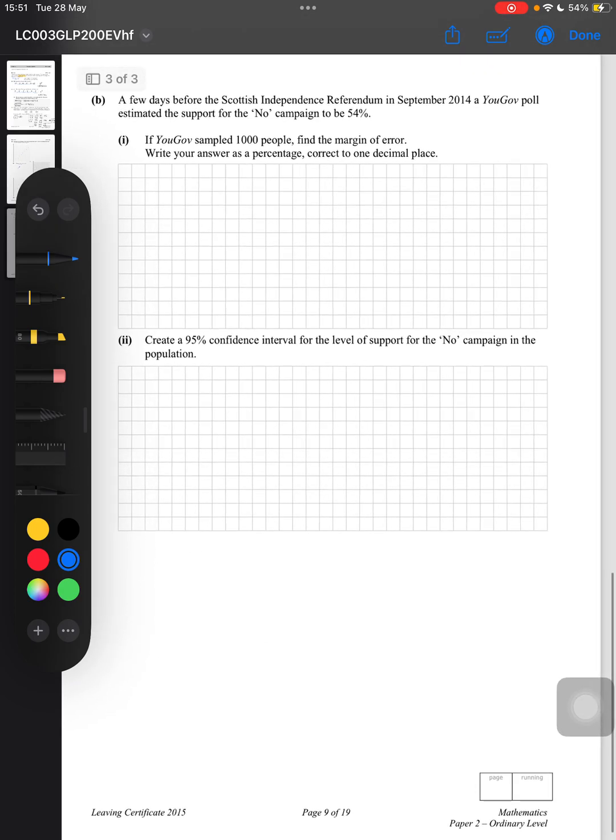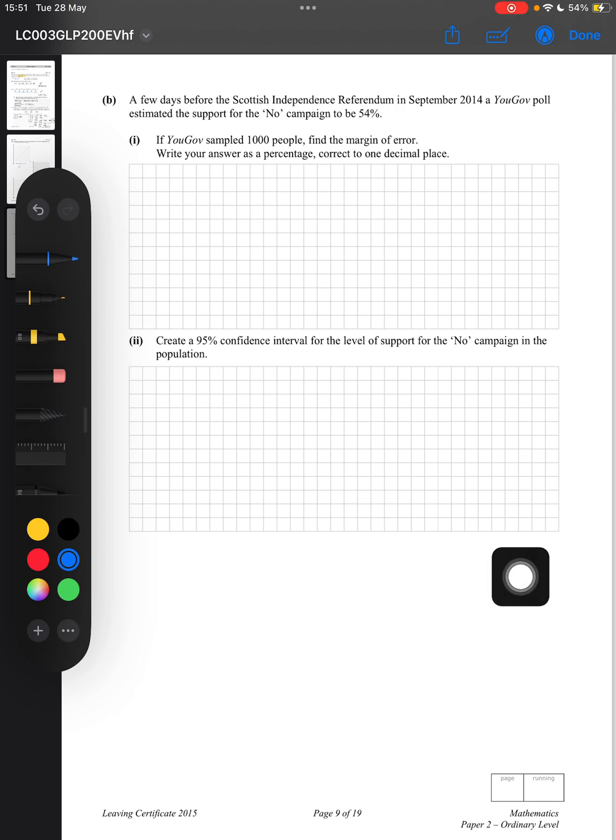B says, a few days before the Scottish independence referendum in September 2024, a YouGov poll estimated the support for the No campaign to be 54%. Straight away there's loads of unnecessary information. The No campaign is 54%, that's what I need to know. If YouGov sampled 1,000 people, again, straight away, what are they telling me?